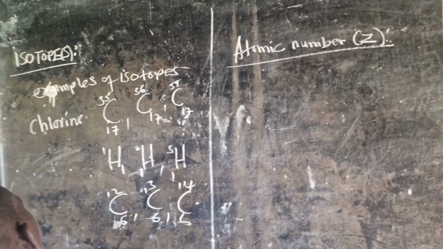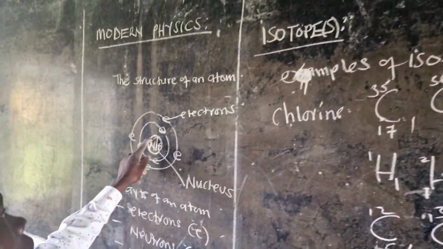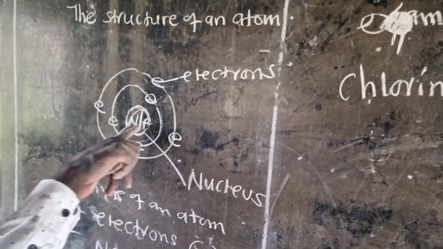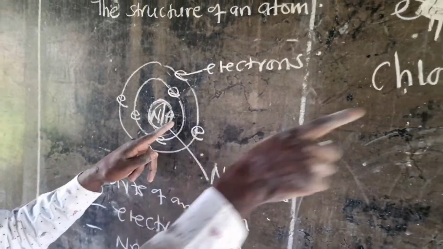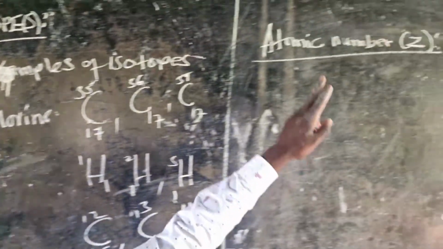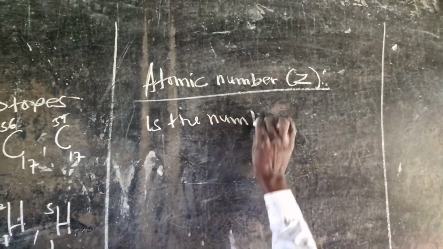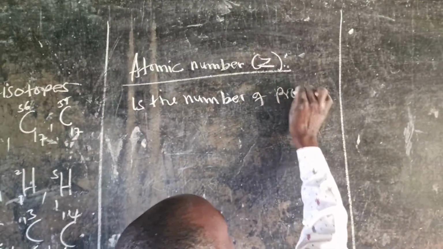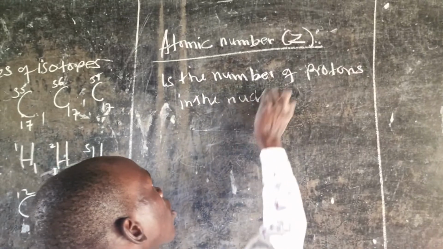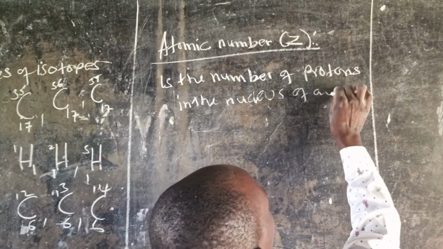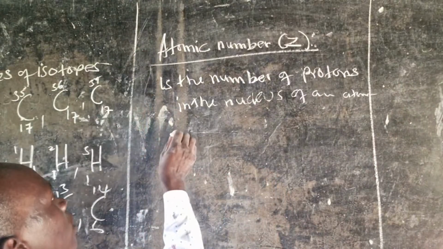Remember, our structure had the nucleus, which has the protons and the neutrons. So the number of protons inside this nucleus is termed as atomic number, and we can represent it with Z. So it is the number of protons in the nucleus of an atom.